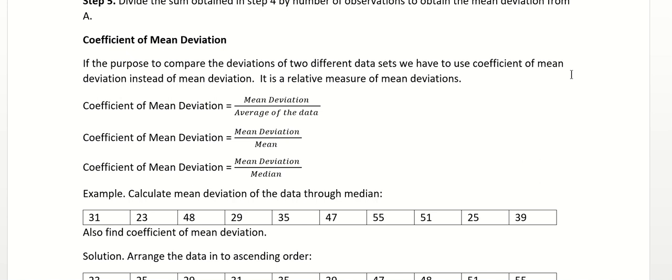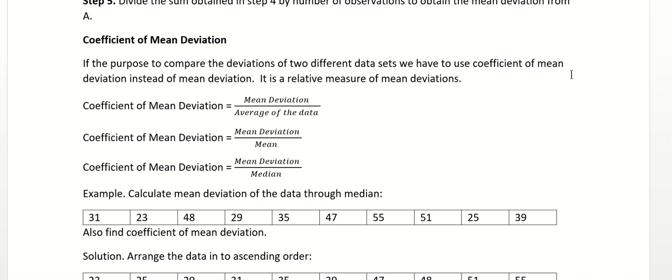Okay. So basically mean deviation is used if I want to check the authenticity of mean in a particular data set. And in the other case, if I want to compare two different classes, two different data sets, then mean deviation would not be sufficient. In that case, I would need coefficient of mean deviation, right?